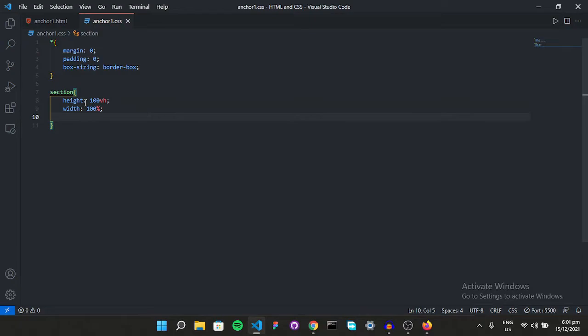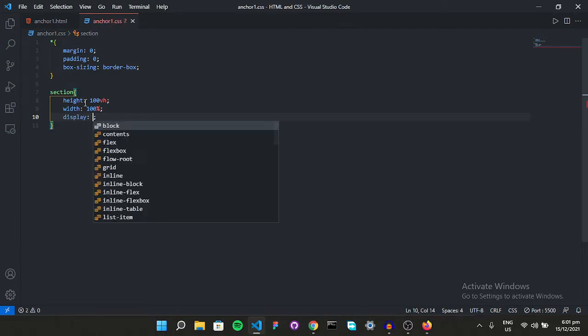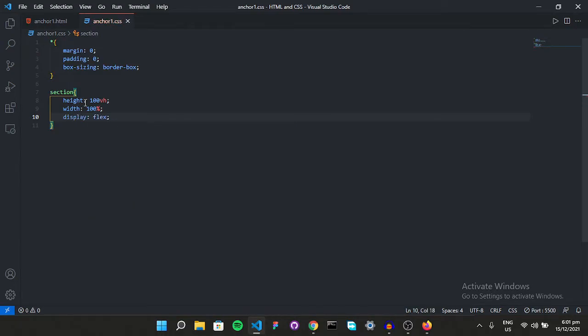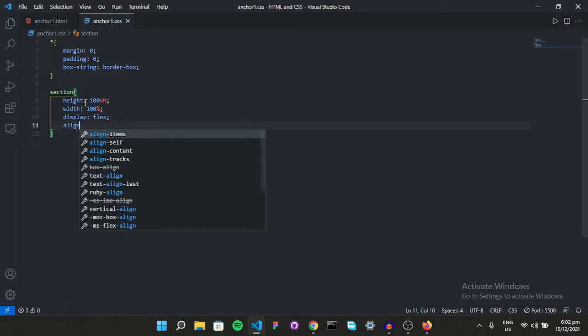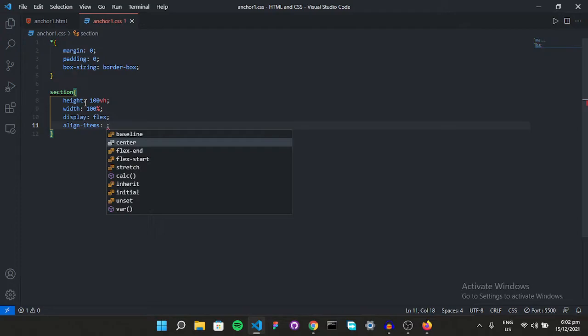Then also give them, I mean, we don't want to give them background because each section would have a different background, so let's give them a display of flex. And you want to align items to the center, because the section is going to be in the middle of that section, so that's why I'm using flex. If you don't know what flex is, I've explained it in my previous video, my basic web page lecture, so you can go and watch that as well.